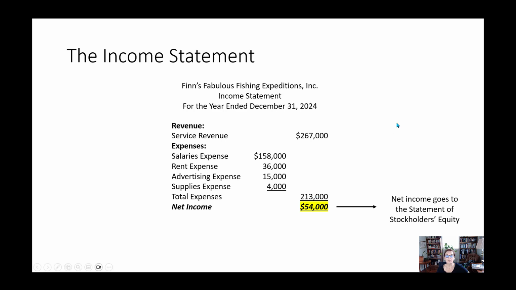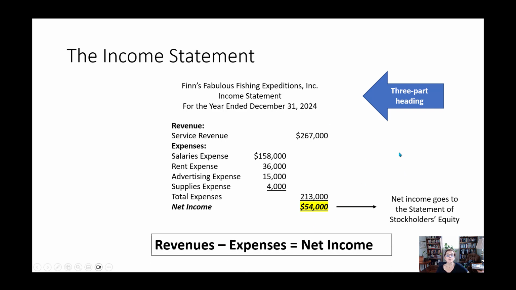Now, a couple things you want to notice. We have a three-part heading. Everything you do in accounting, almost everything, should have a three-part heading. What does it tell you? The name of the company, the name of the statement, and what the period of time is, right? Because if you don't have a period of time, this might have been a month, it might have been a quarter, we don't know, right? So this tells us, okay, this was for a year.